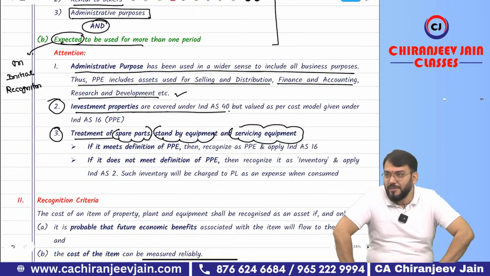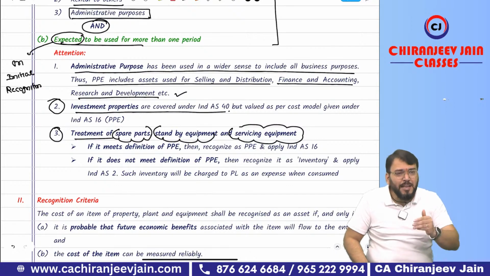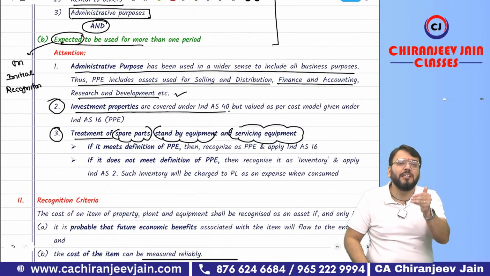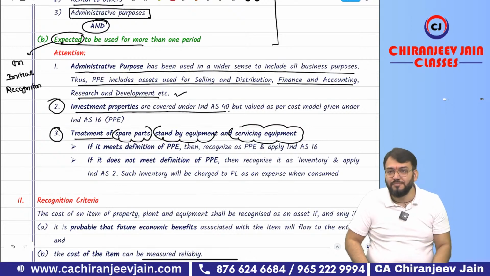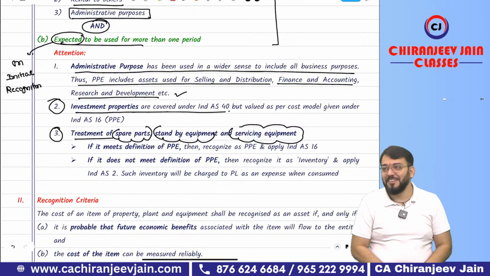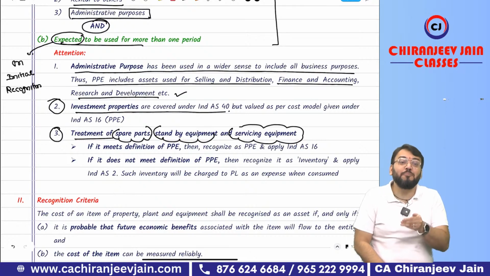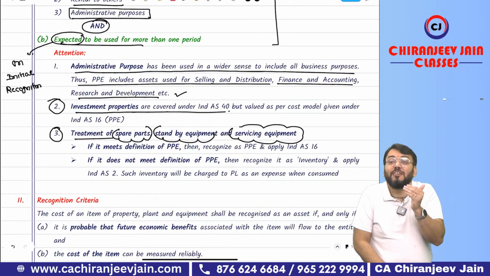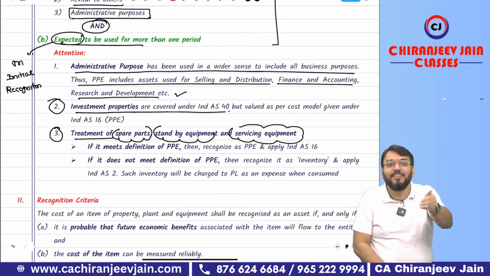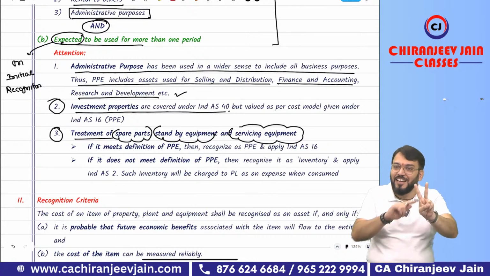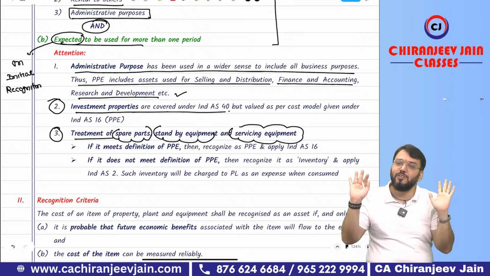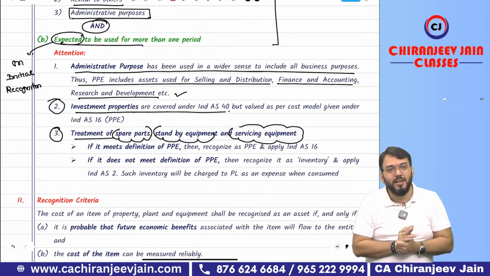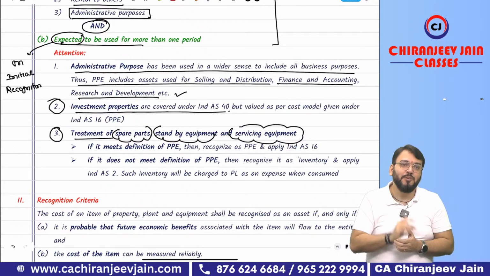Now, what is standby equipment? Standby equipment means which will be used when the principal equipment is not used. For example, right now we have AC in the classroom and we have a ceiling fan also. Normally we Indians use both. But why do we put a ceiling fan? If AC is not working, then use what? Fan. We Indians will use both now. Correct? Yes or no? Are you able to understand? If you go to foreign countries, there is no concept of fan. There is only what? AC. And we Indians will not be able to sleep there, because we want what? Fan.